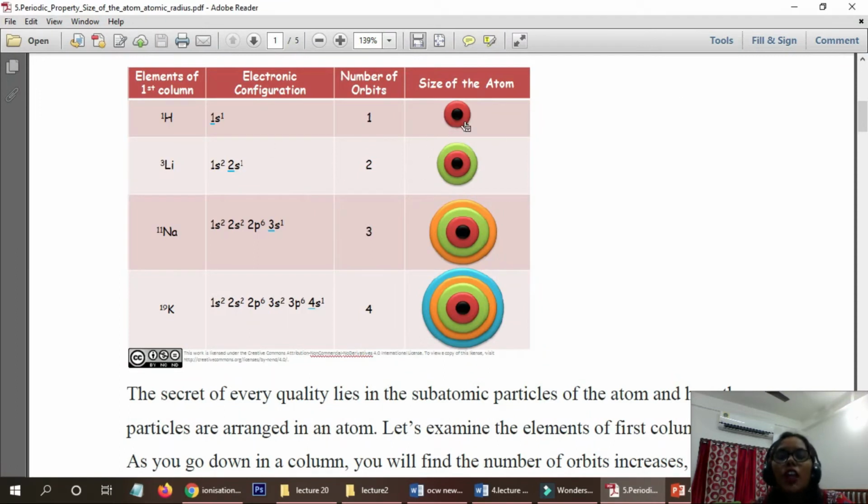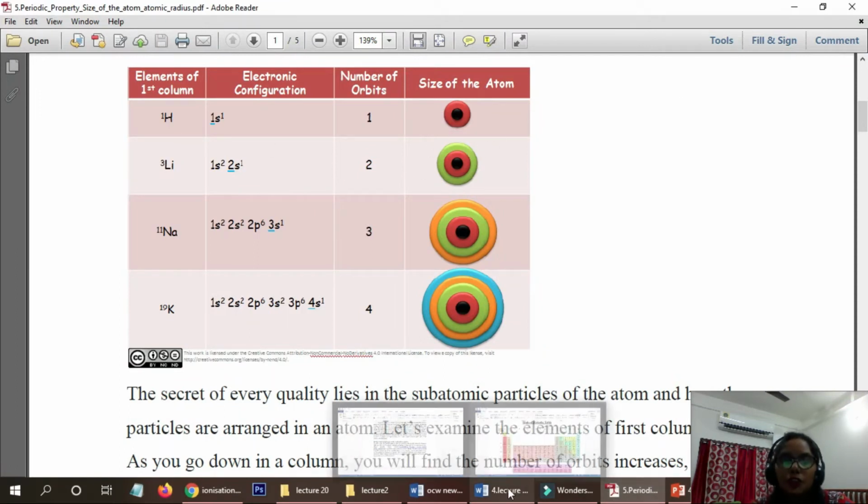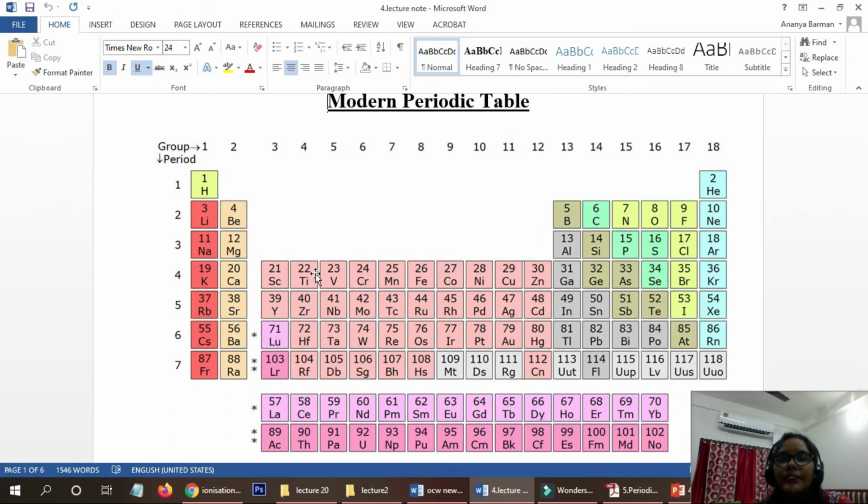Okay. So first of all, you should know this is our modern periodic table, and these vertical columns are called the groups, and the horizontal rows are called the periods. So the columns are called groups, and the rows are called periods.